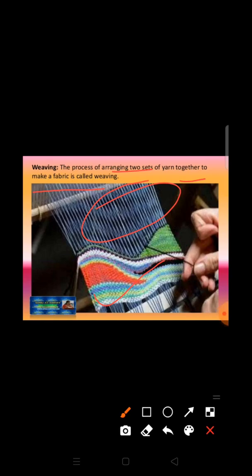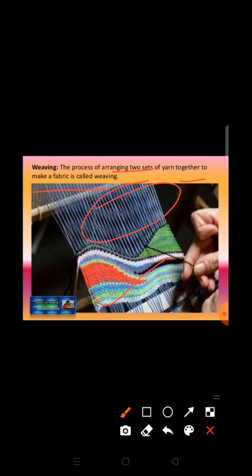So the weft is attached to the shuttle of the loom, and the shuttle moves forward and backward, carrying this weft alternately over and under the warp, and this makes the fabric. Okay, in this way the yarn is converted into fabric. So this is the process of weaving.